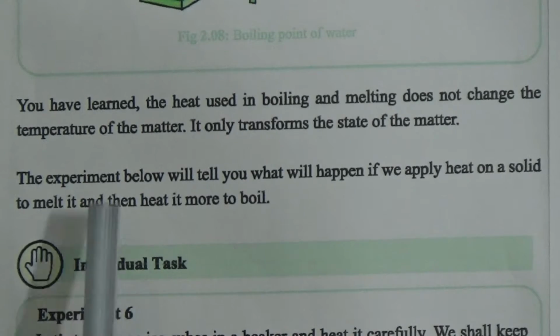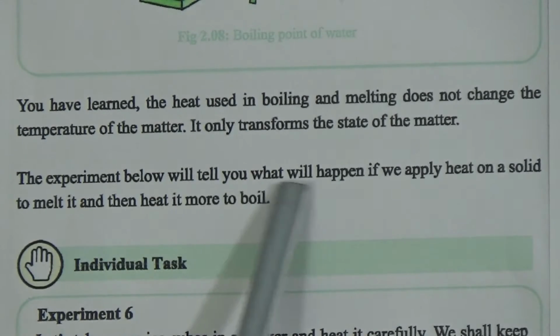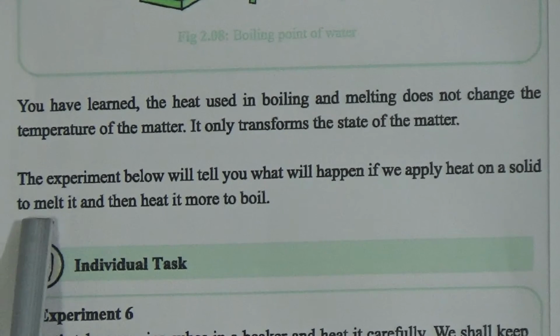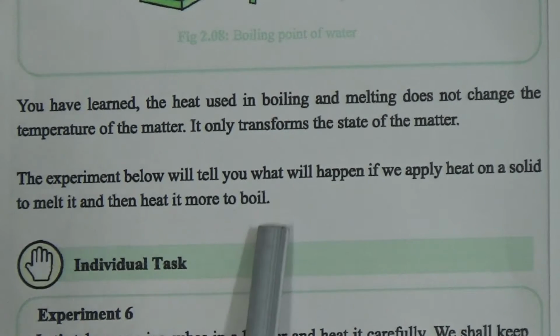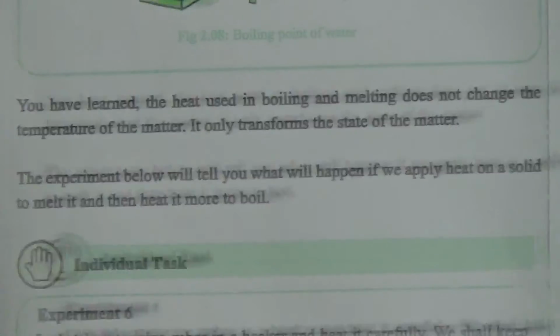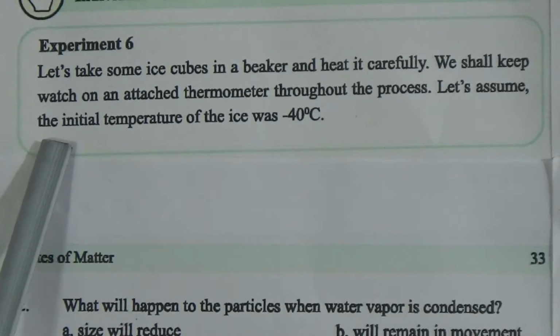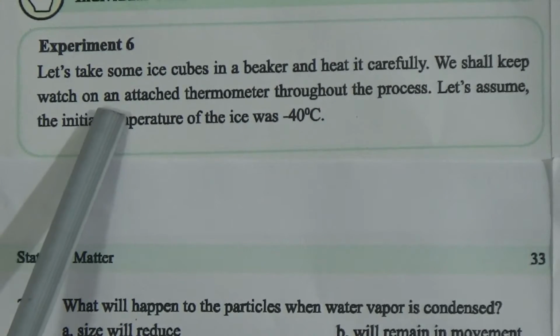Now come to the experiment below, which tells you what happens if we apply heat on a solid to melt it and then heat it more to boil it. Now come to the next experiment. Dear students, this experiment is important for you because this is related to your creative question answer.